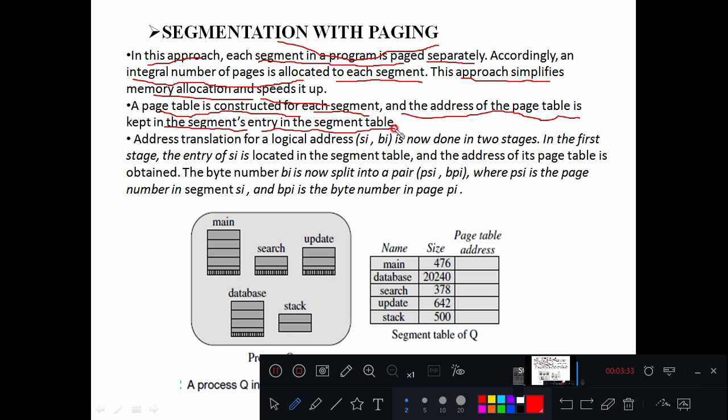A page table is constructed for each segment, and the address of the page table is kept in the segment's entry in the segment table, right? Because now each segment is divided in terms of pages, so we have the information of that particular segment as well as the page.